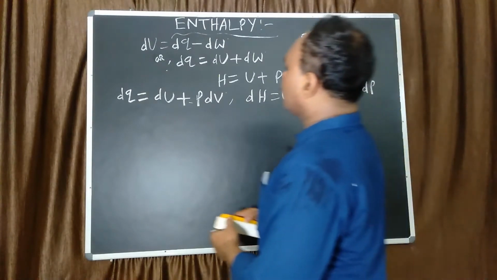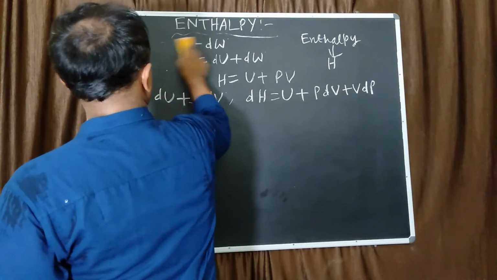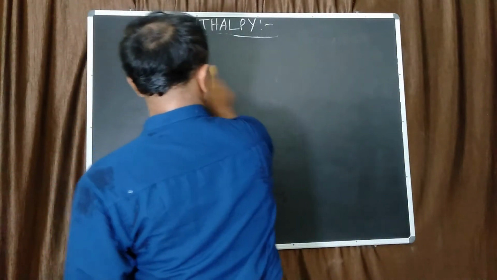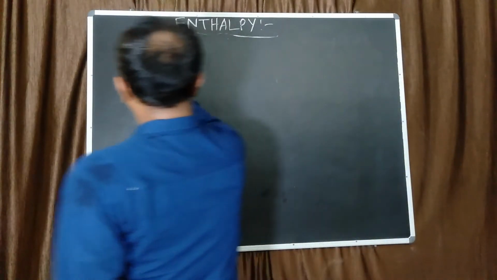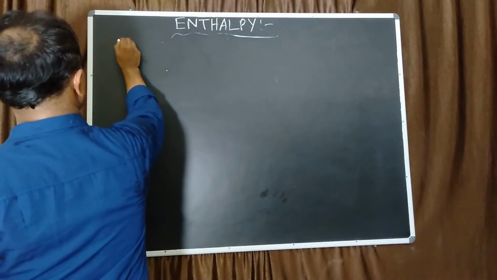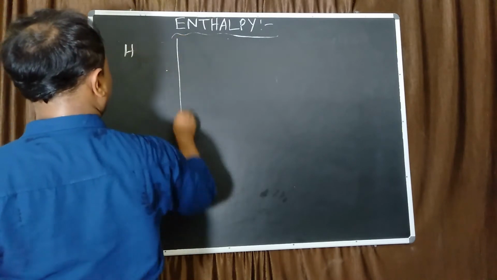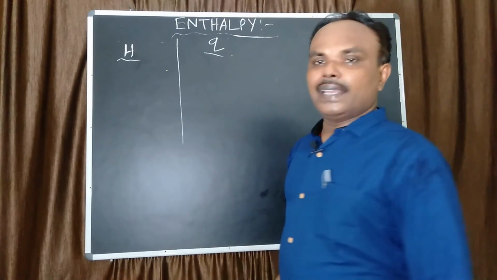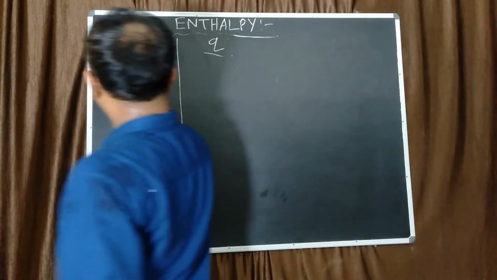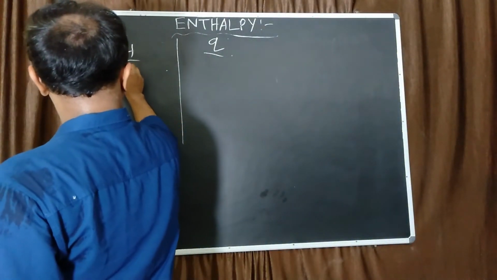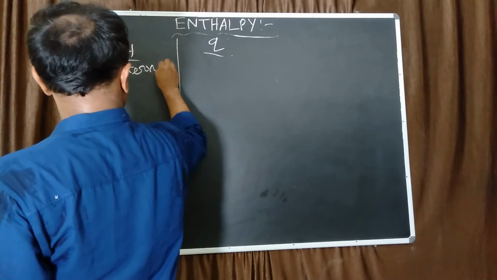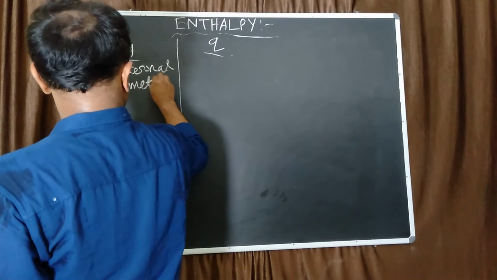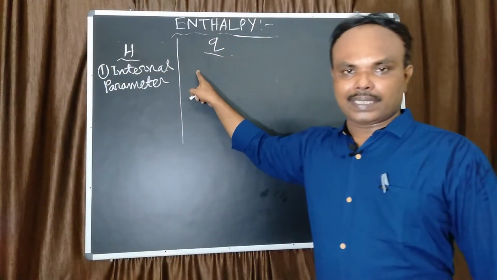Now, heat content, enthalpy H and Q. H is an internal parameter, whereas Q is an external parameter.